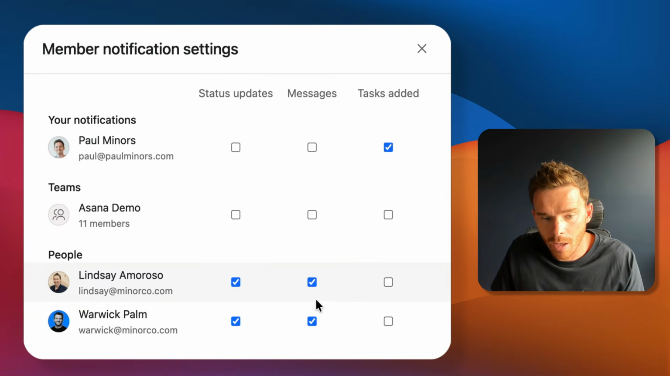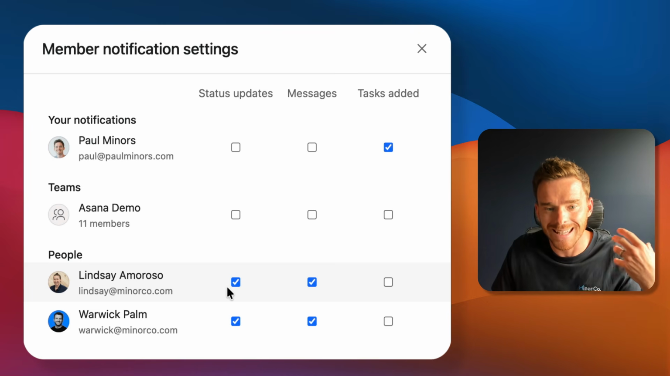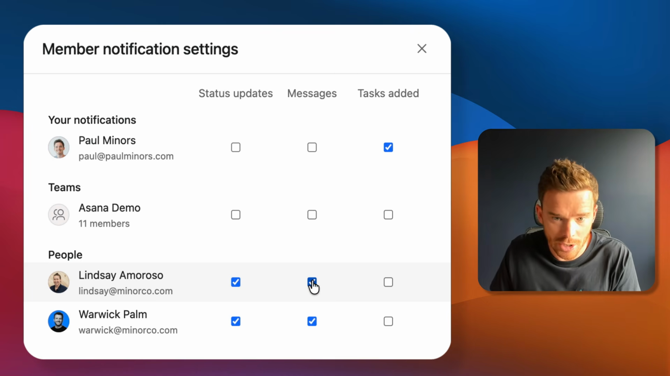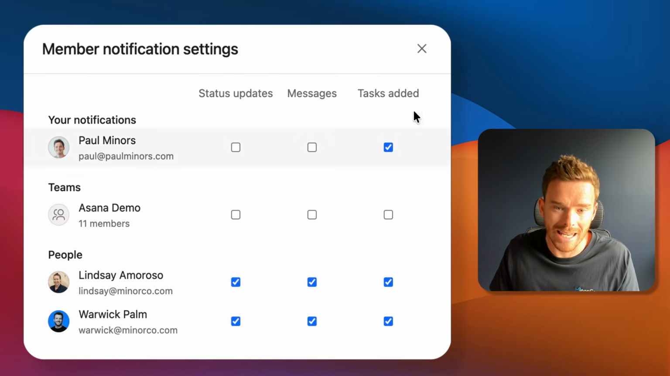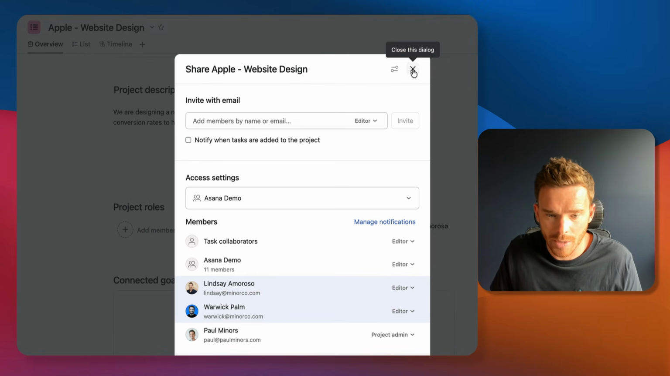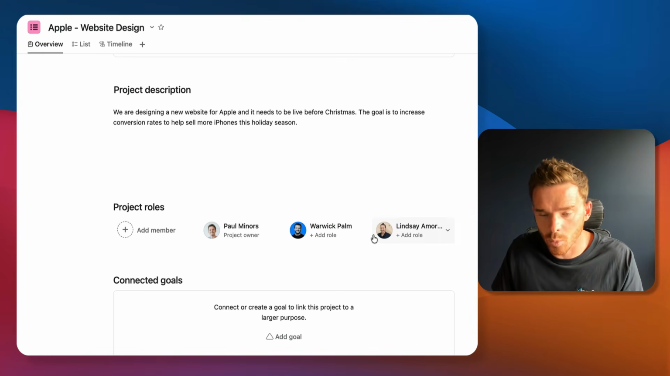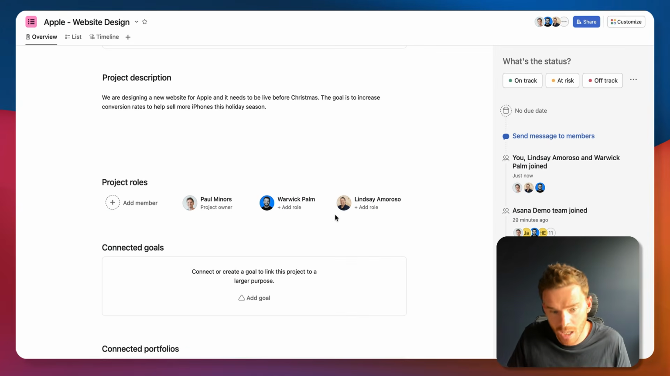Now, once I add them as a member to the project, they will get additional notifications in their inbox. First is they'll get notified when I update the status of the project, which I'll do in a sec. If I post a message inside the project, and again, I can choose whether to notify them about any new tasks being added. So that's why you do want to add people as actual project members as well as assigning them tasks.